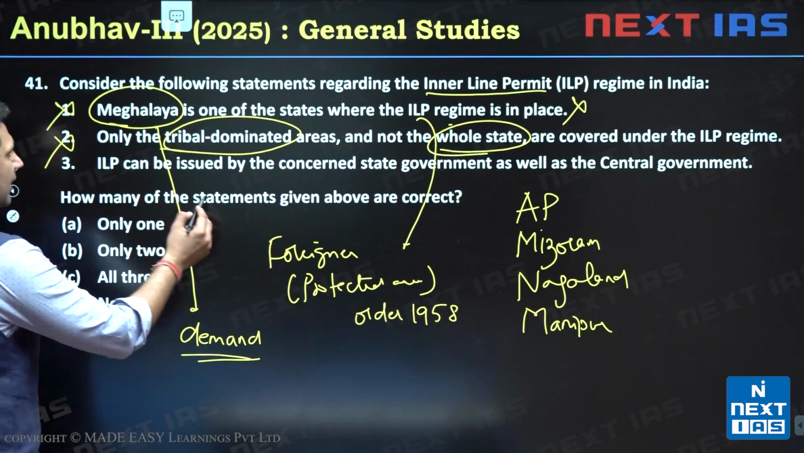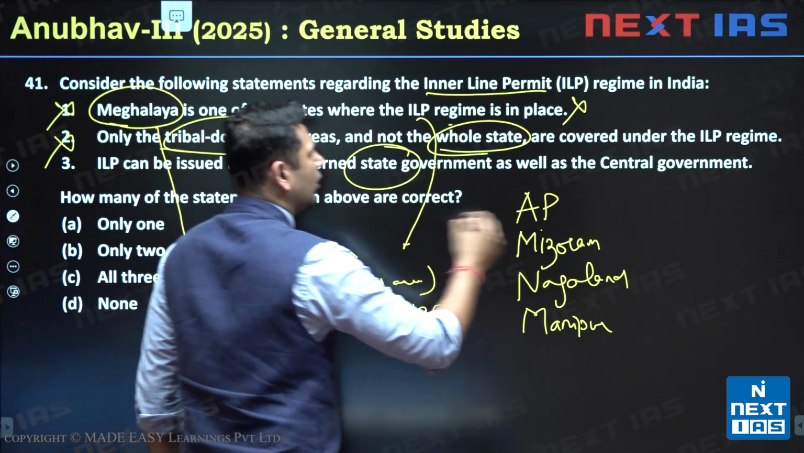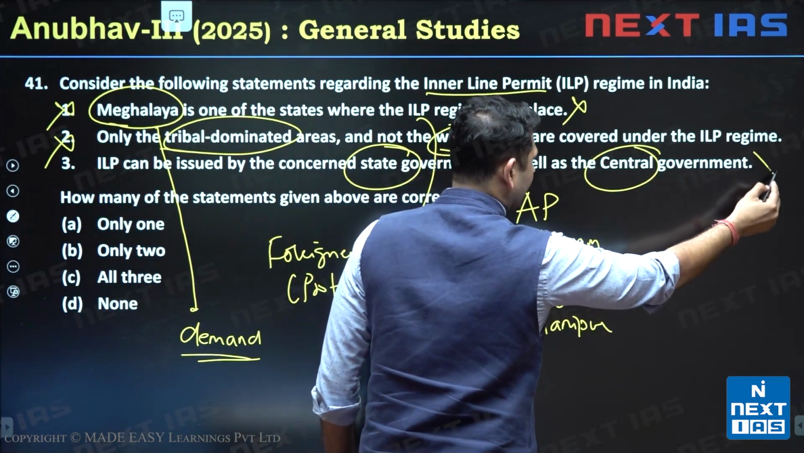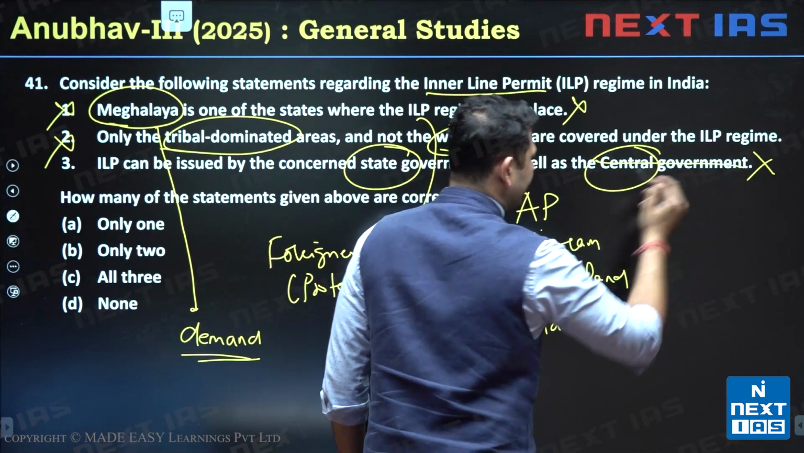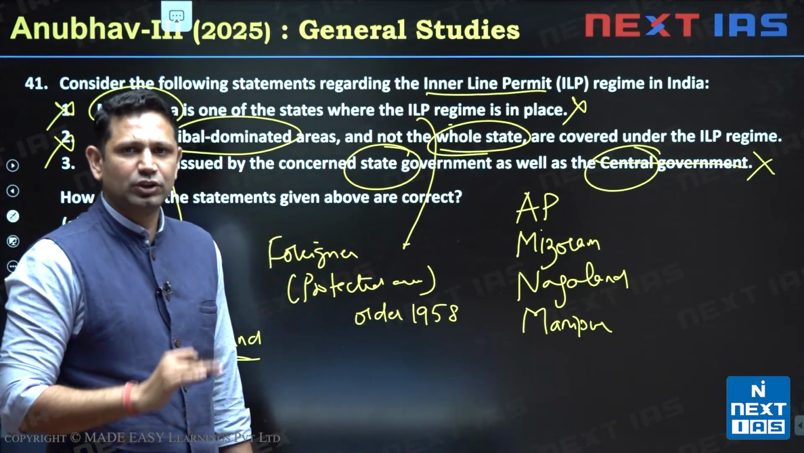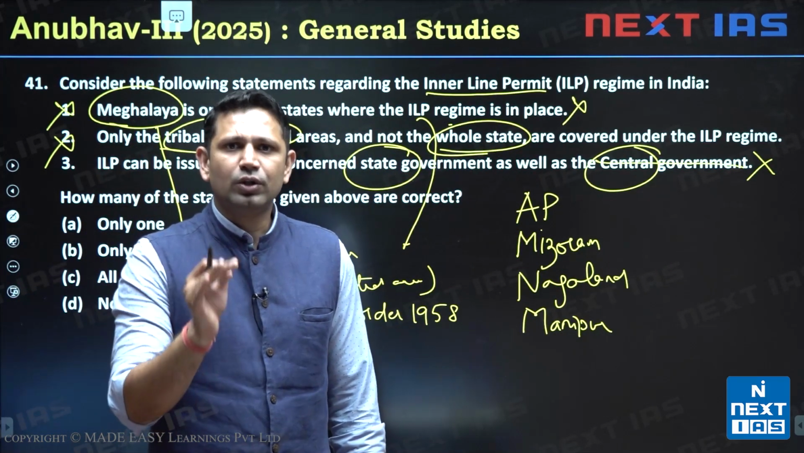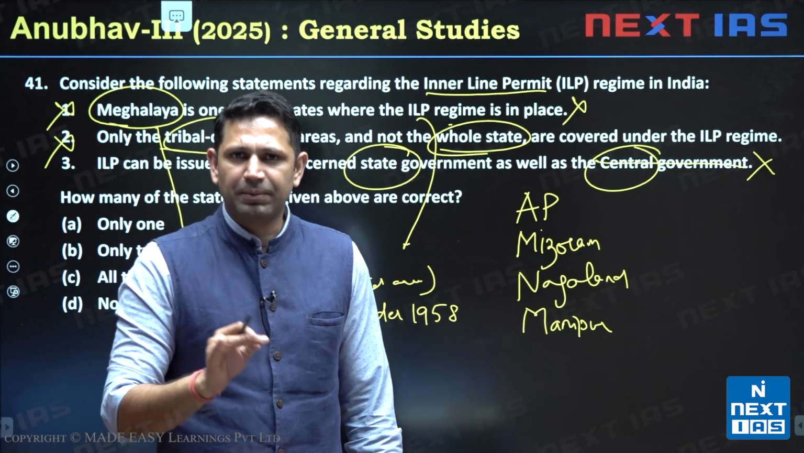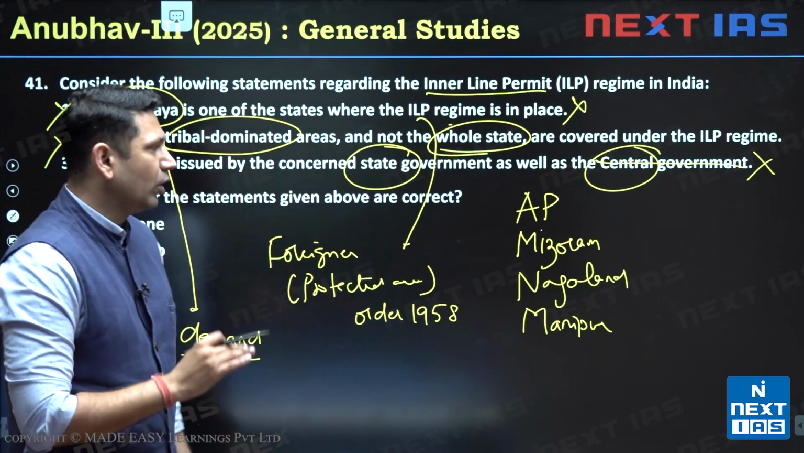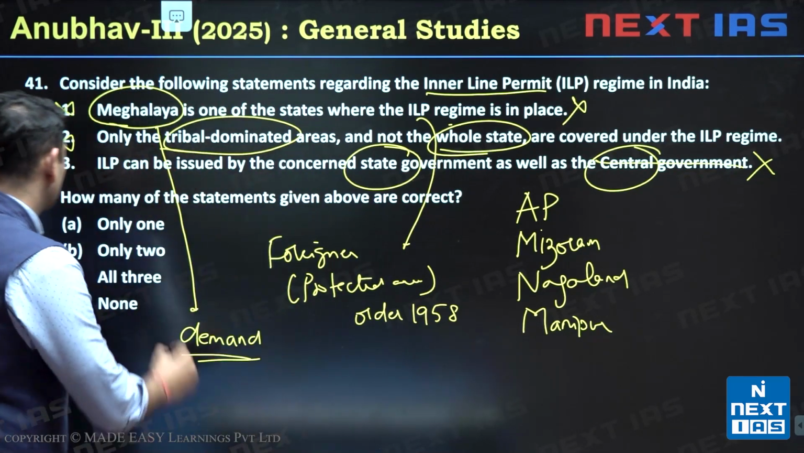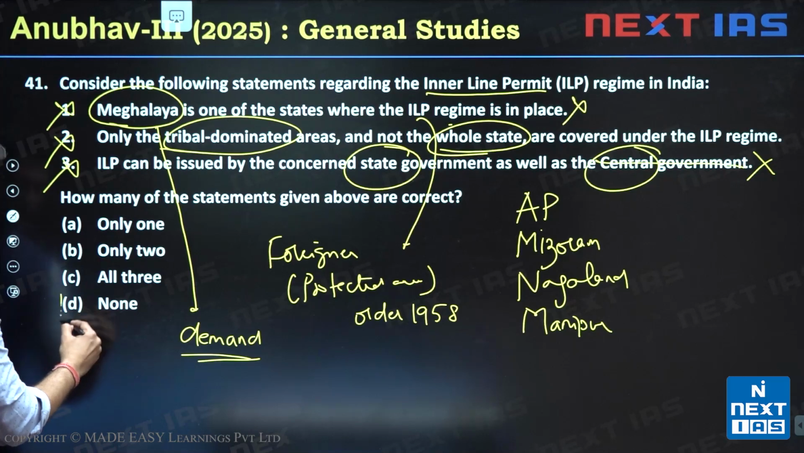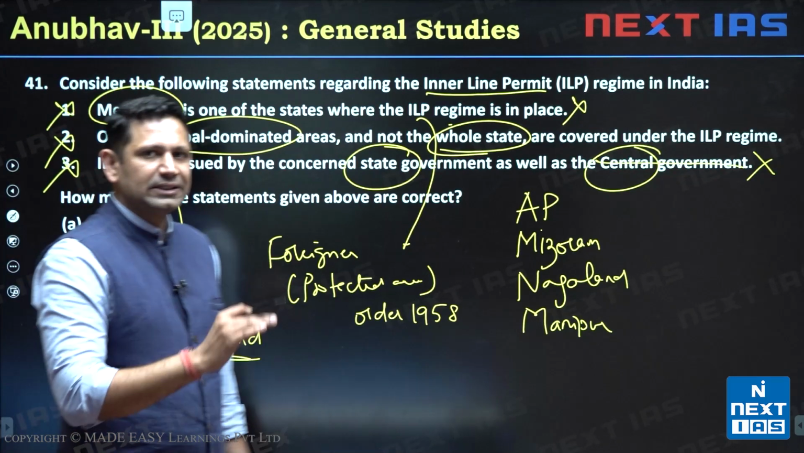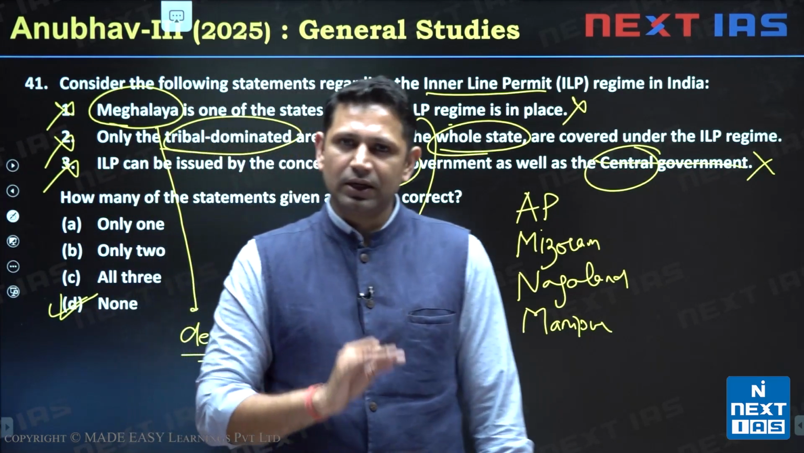So the second statement also becomes wrong. Third, ILP can be issued by the concerned state government or by the central government. This is again wrong. It is issued by the state government, not by the central government. So the power is given to the state government to permit you through the inner line permit. So third statement again becomes wrong. The answer is option D. None of the above statements is correct because all the 3 are wrong here.